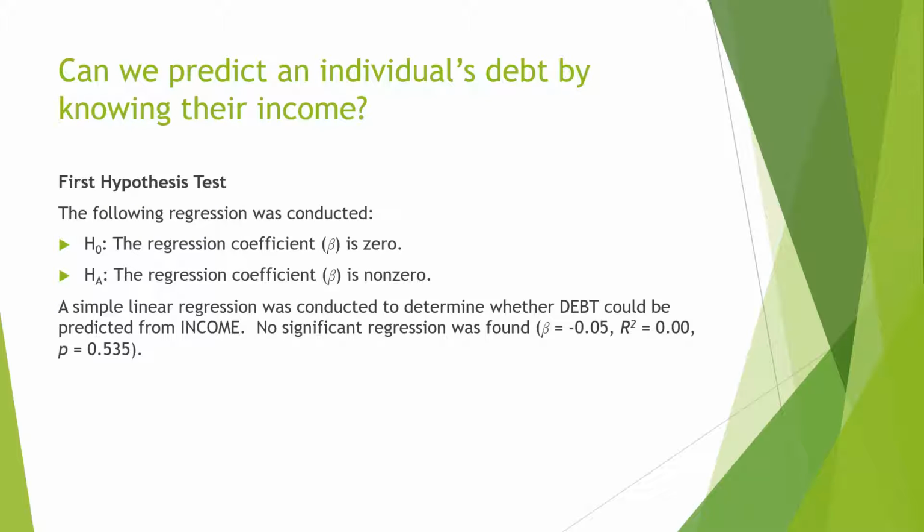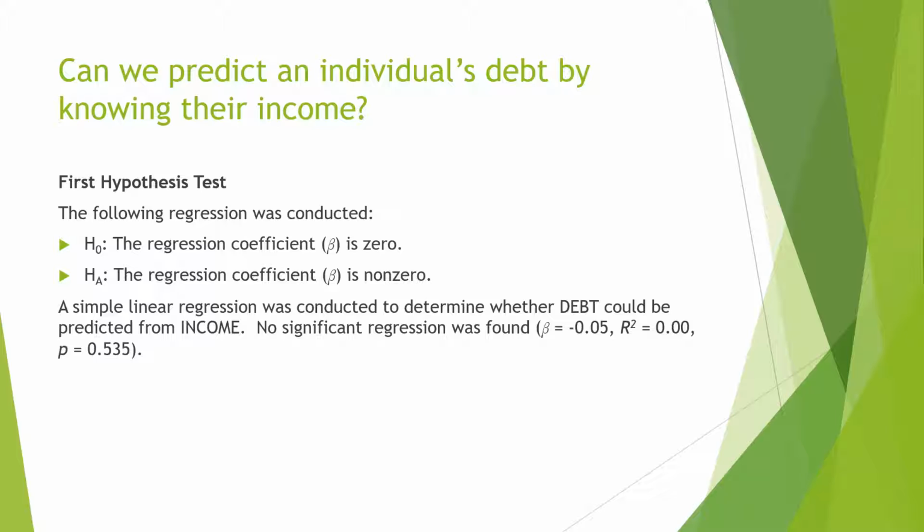The first regression analysis focuses on debt and income. Can we predict an individual's debt by knowing their income? The null hypothesis being tested states that the regression coefficient is 0. The alternative hypothesis states that the regression coefficient is non-zero.